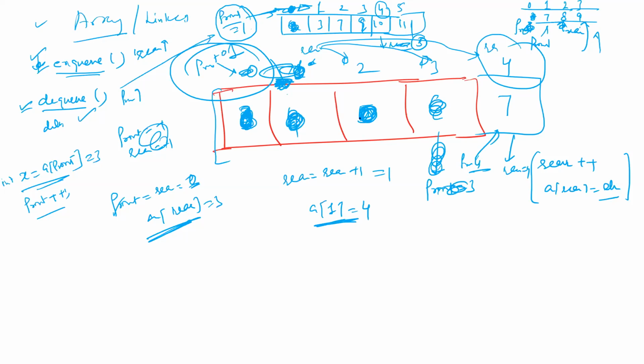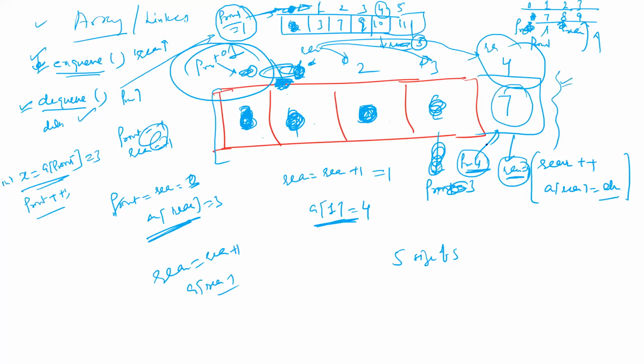If this is the size of the array, 5 is the size of the queue. The rest of the elements of the array are empty, and front is equal to 4 and rear is equal to 4. If now I want to perform a further operation, to insert a new element within this array, how to insert a new element? The logic says set rear is equal to rear plus 1 and A of rear is equal to element. Now rear is already at the 4th position. You can't extend the size of this array because it is already at the last index. So this is logically incorrect. The space is still there within the array, but you can't insert a new element in this array representation of the queue.